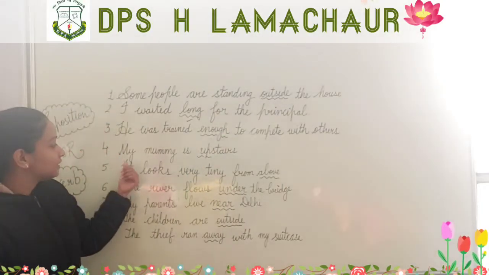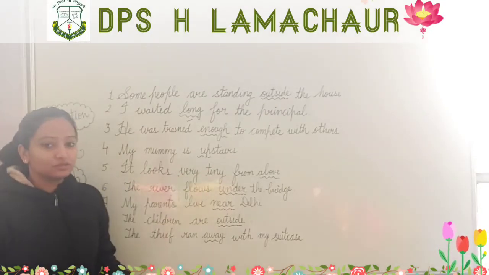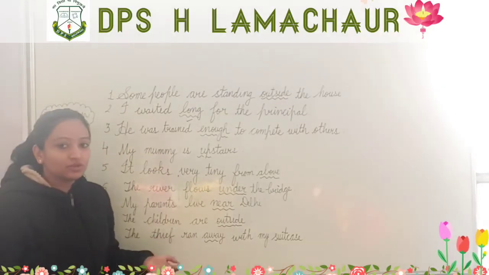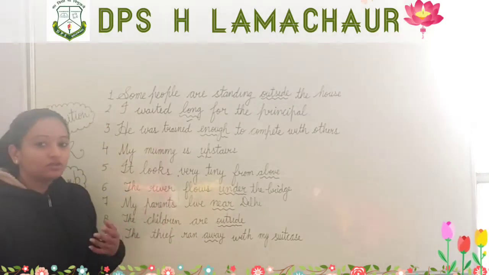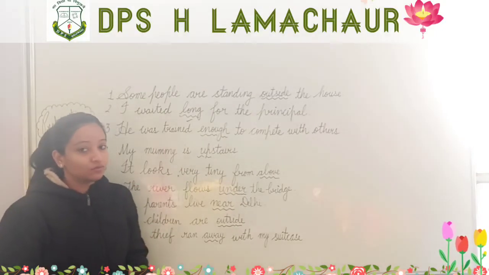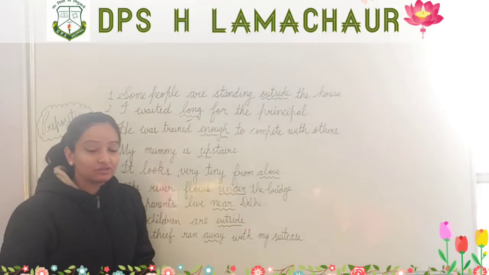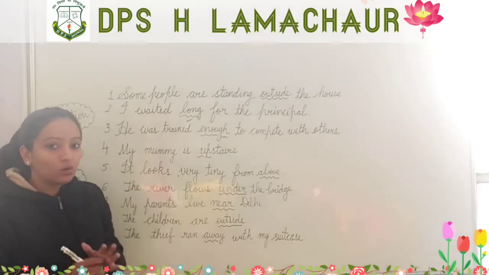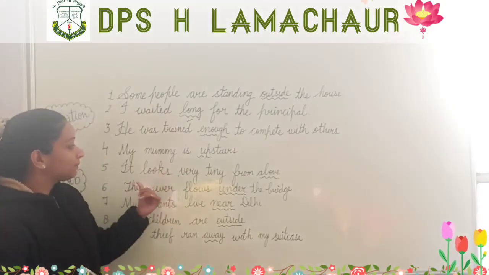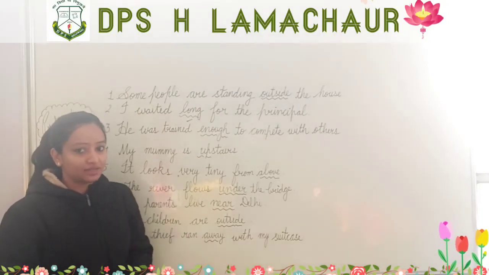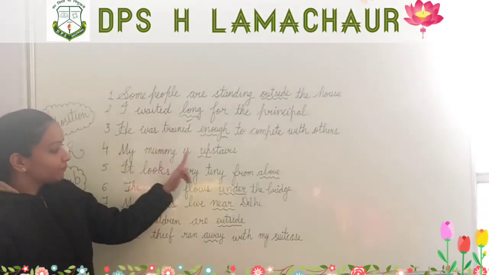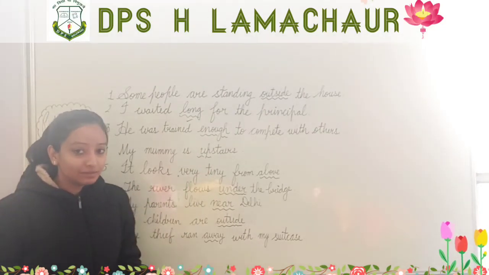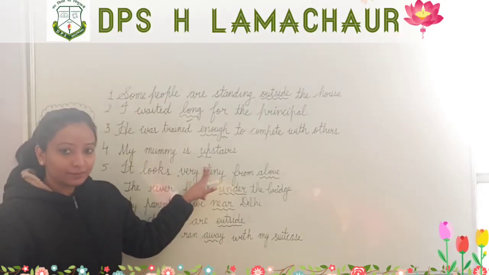Okay, next is: my mummy is upstairs. Here I have underlined up, U-P, up. So no need to get confused. We know that we use the preposition before the noun, and we have other ways also to identify the preposition. See beta, my mummy is upstairs. Now let us not say up: my mummy is stairs. Does it make any sense? Not at all. So when we are using up, only then is it giving us the clear meaning. So this is a preposition.